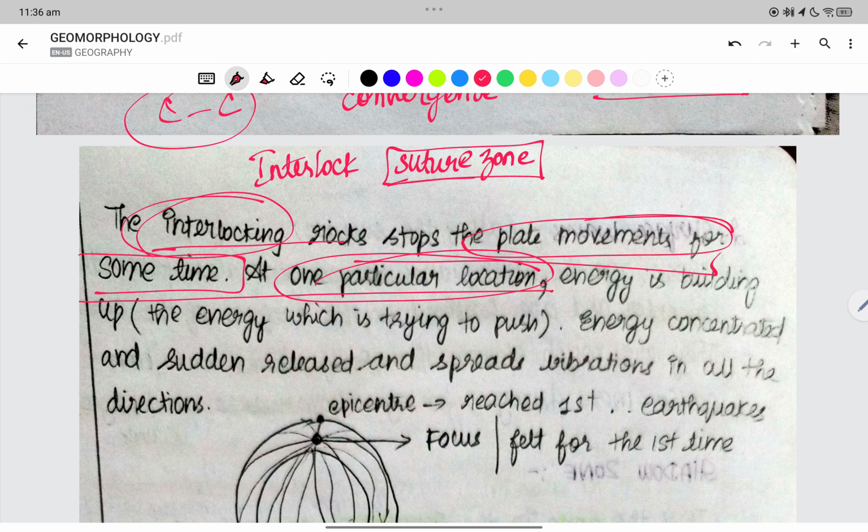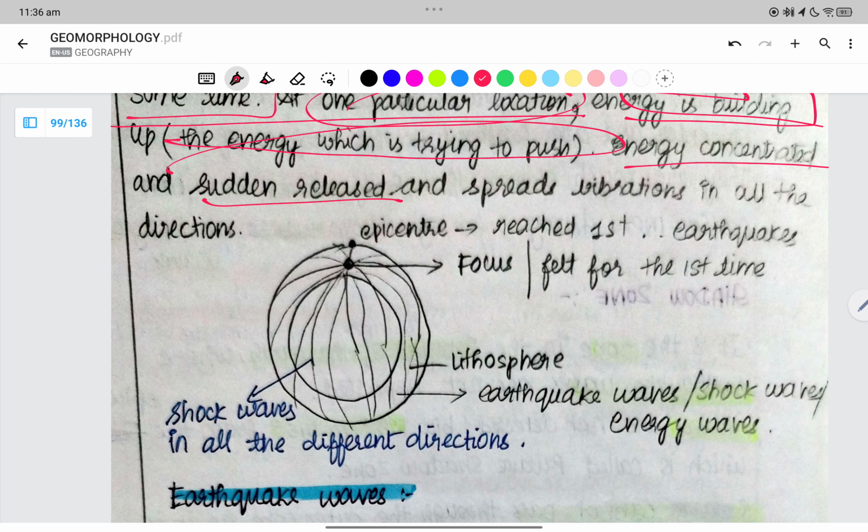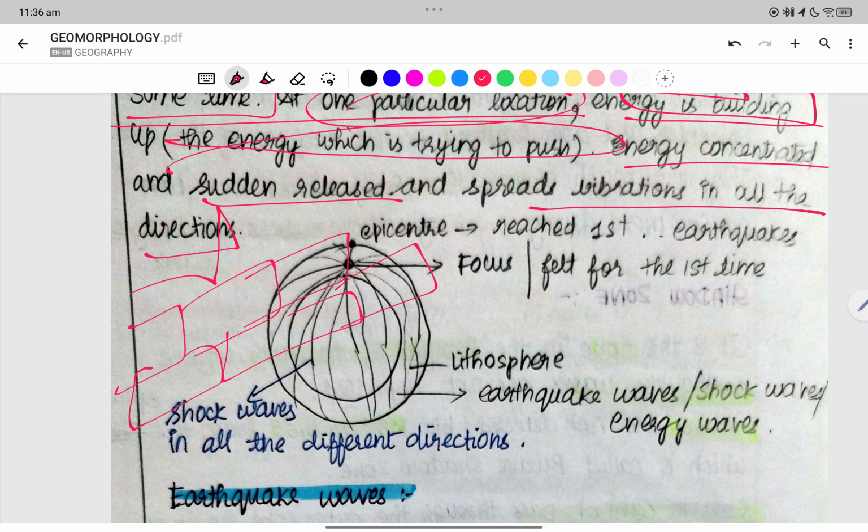At one particular location, the energy which is building up is concentrated and then suddenly released, spreading in all directions. All the rocks which are present in the lithosphere are interlocked. The energy is continuously accumulating but cannot escape because of the underlying interlocked rocks. When the energy overpowers the interlocking of the rocks, there is a release of the energy in all directions.